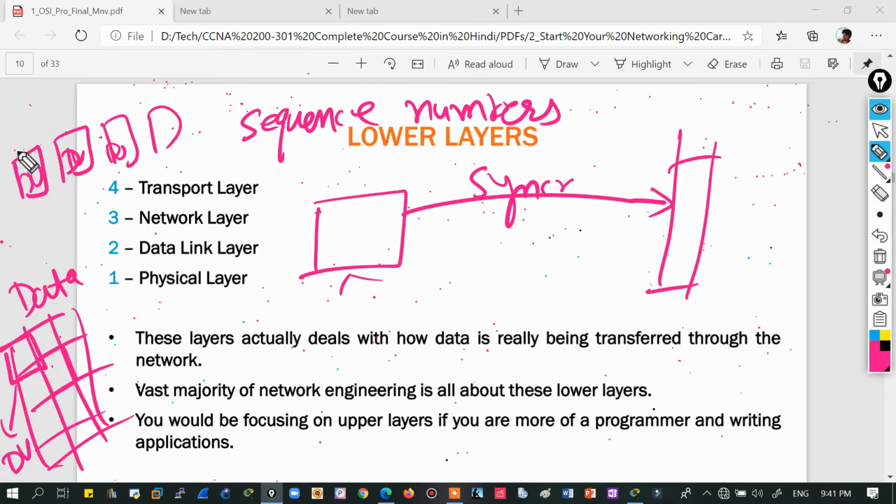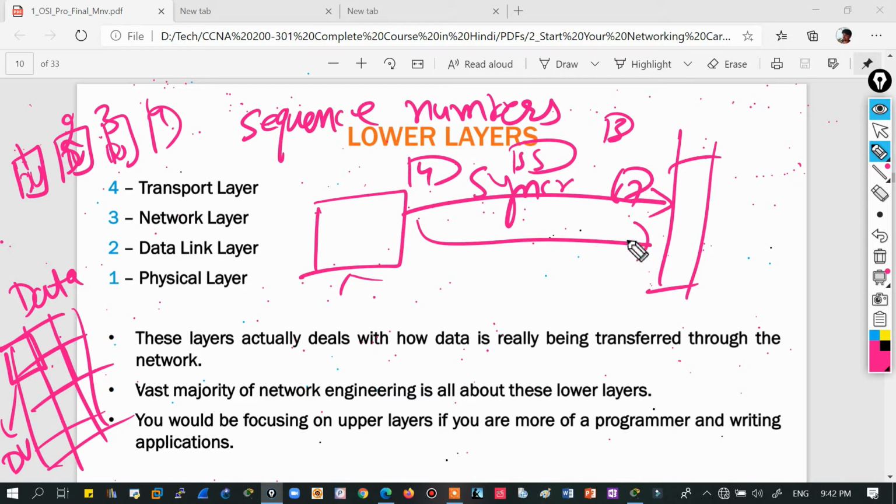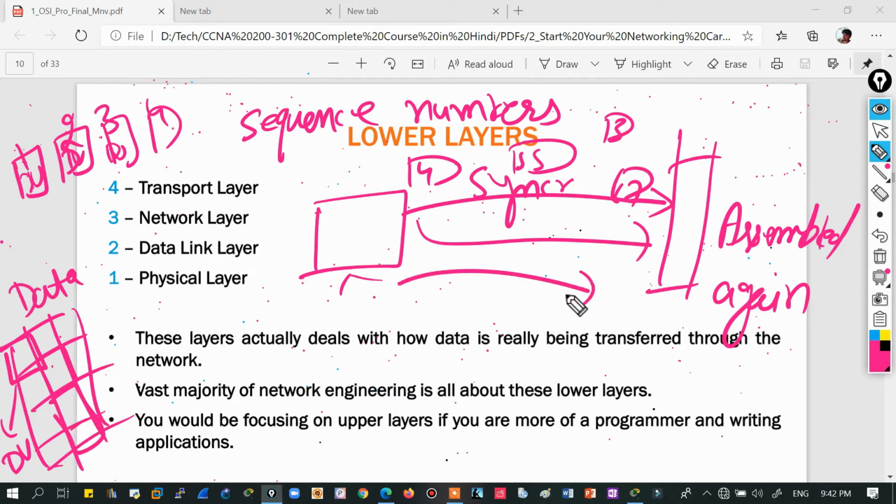And what TCP does is number them 1, 2, 3, 4 like that. They can be in order or out of order, meaning it can be 4, it can be 55, it can be 3, it can be 67. When they are received at the server or at the other end, they are assembled again. And if some part is missing, like I missed this part, then this part will be sent again. Make sense? So the sequence numbering, the window size, everything is negotiated in this sync part.